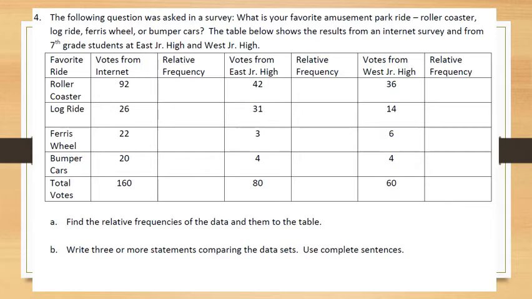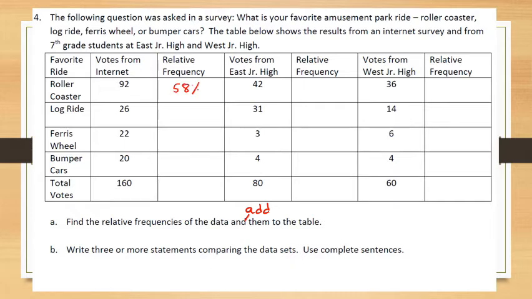West Junior High. So we're going to start by finding the relative frequencies of the data and adding them to the table. This part here should say "and add them." Sorry, that's missing. Go ahead and fill in your table. In this case, to find the relative frequency for roller coaster, I'm going to do 92, because 92 people preferred it, out of 160, and that would give me 57.5%. I'm going to just round that to 58%.